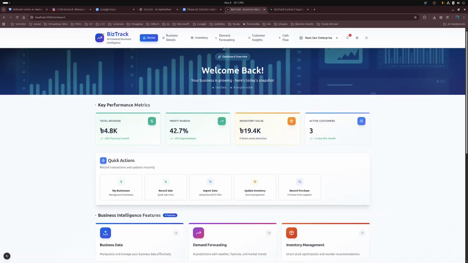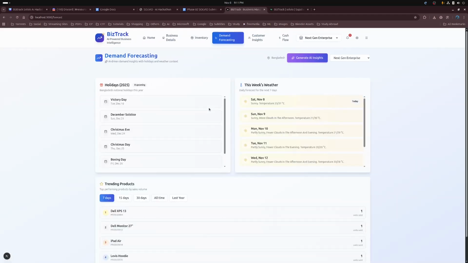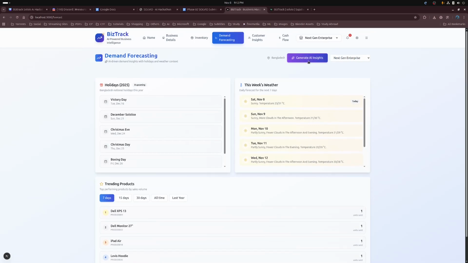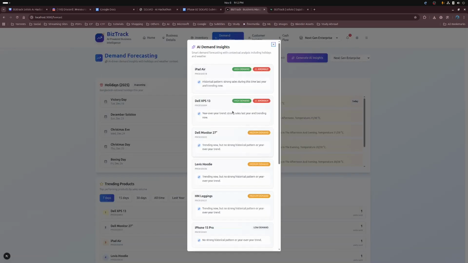Now let us go over the next feature, that is the demand forecasting. From here, you'll be able to predict your demands based on some data. That is the upcoming holidays, the week's weather, and the trending products over the last 7 days, 15 days, 30 days, or all time, or also over last year's data. So after that, if you just generate AI insights, you will be able to see the demand forecasting based on this data.